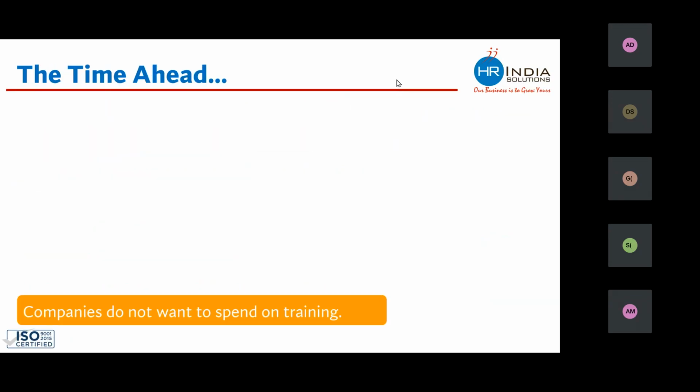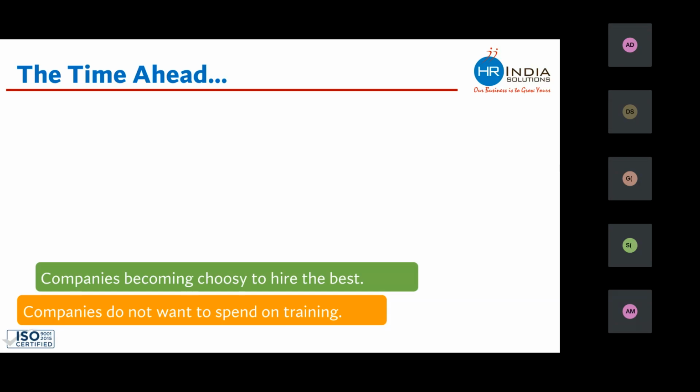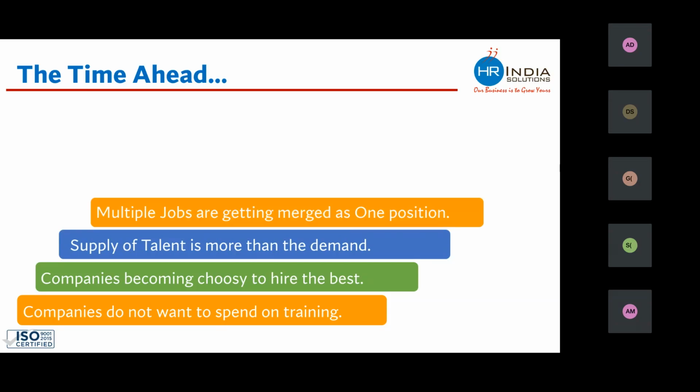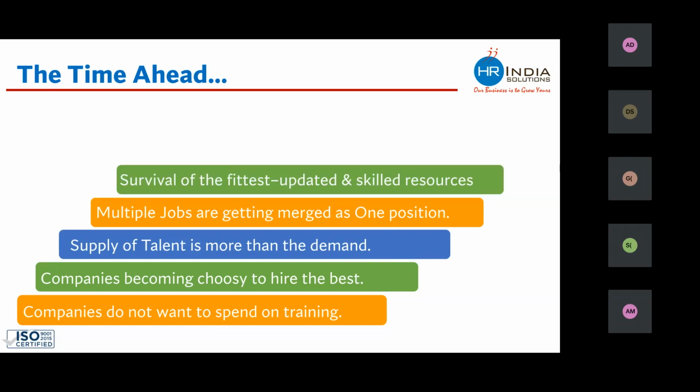And in coming time, companies do not want to spend more time on training their employees. No doubt they want to hire the best. Why? Because supply of talent in the market is available like anything. The supply of talent has increased, and every company wants to hire the best, but they do not want to spend time on training. Now companies are combining two or three jobs and making one. If you are good at recruitment, you have to become good at other functions of HR also. By remaining good at only one function of HR, going ahead would not be possible.